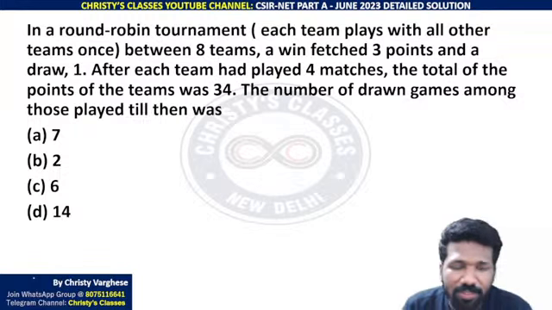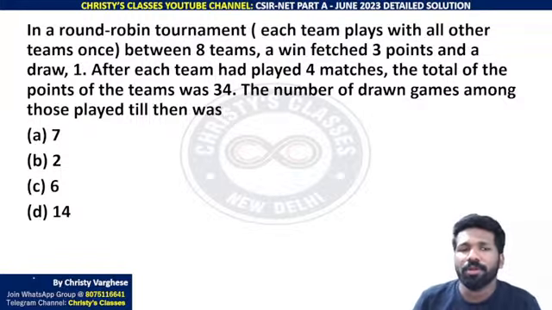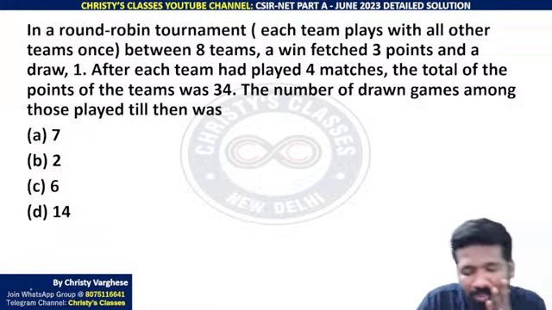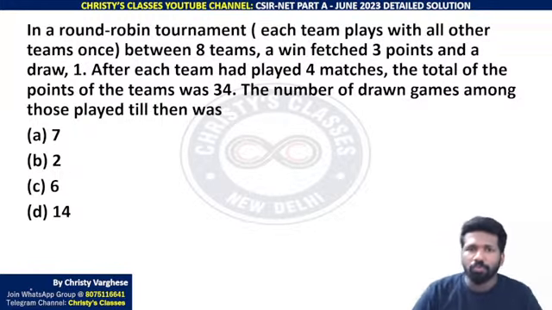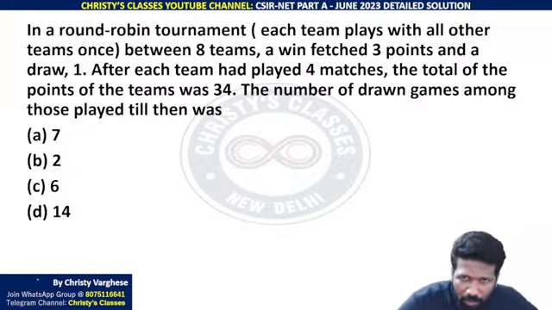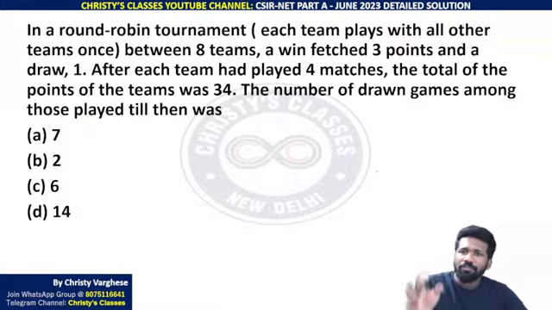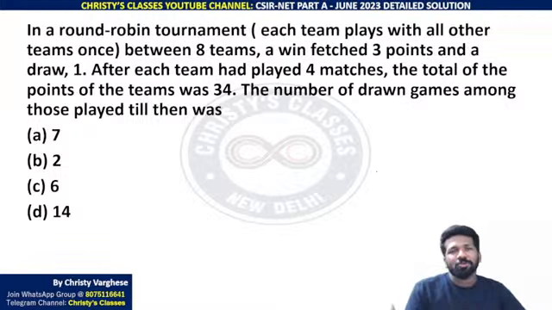Okay, Swati. So I'll explain in a round robin tournament. Round robin, I have told earlier also: round robin, knockout, double round robin, etc. are the different ways a tournament can be conducted. Round robin means each team plays with every other team exactly once. IPL's first stages are kind of round robin, but every team will not play with every other team once. Some teams play twice also.